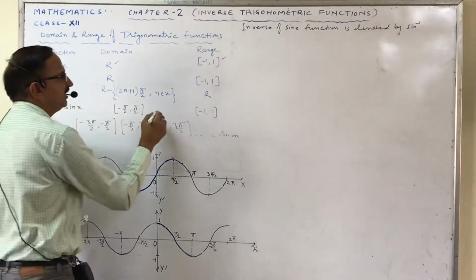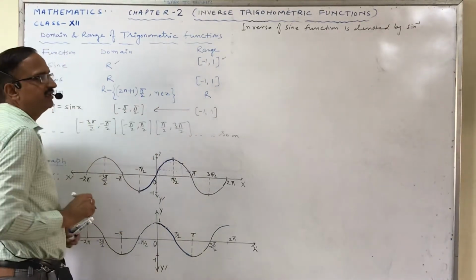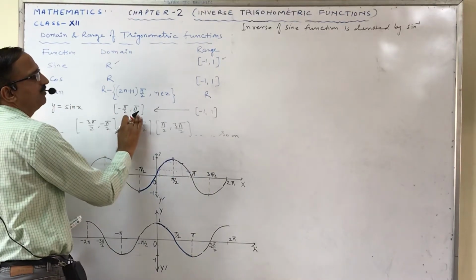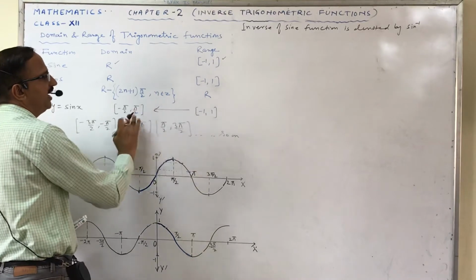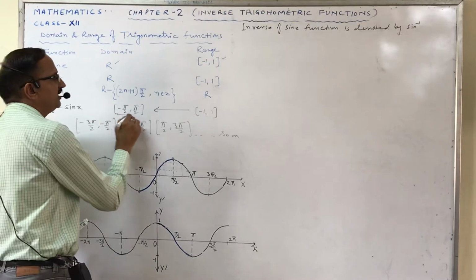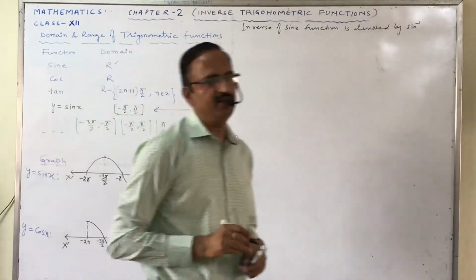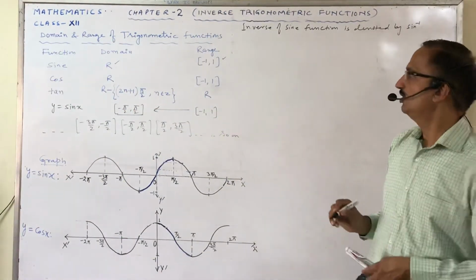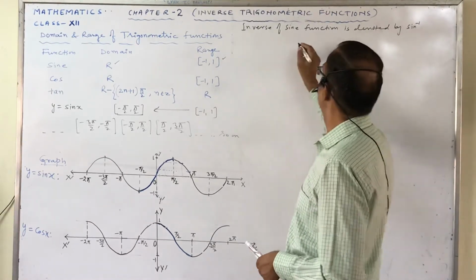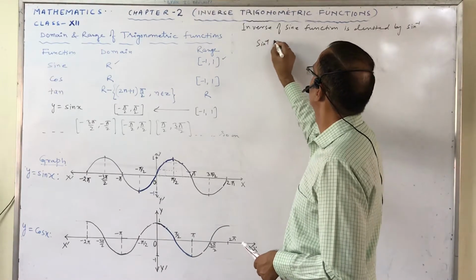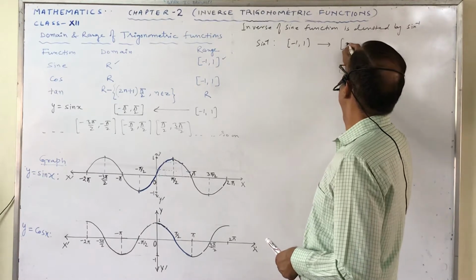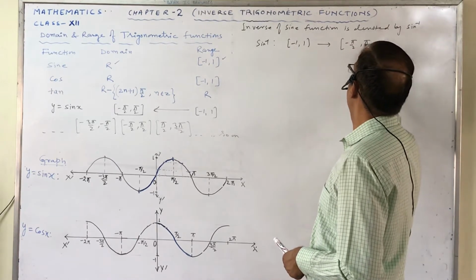So we can say that sin inverse is defined from [-1, 1] to [-π/2, π/2]. So this is the domain, and the range could be any of the intervals, but this interval is the principal value branch. So sin inverse is defined from [-1, 1] to [-π/2, π/2].